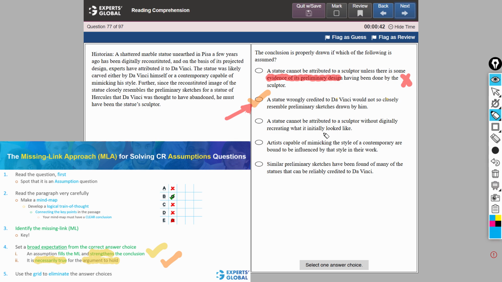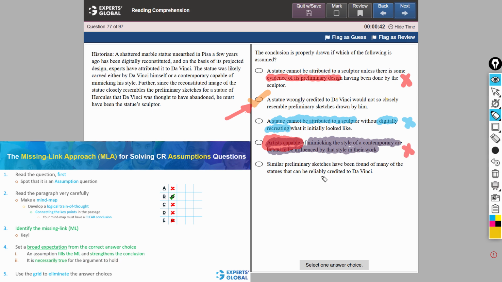Answer choice C has a similar problem. It talks about digital recreation being a necessary condition rather than a sufficient condition. So by the same logic, C is incorrect. Answer choice D talks about other artists capable of mimicking the style of the contemporary artists, and therefore this answer choice, if anything, brings other artists into contention, and rather than strengthening the conclusion, it weakens the conclusion.